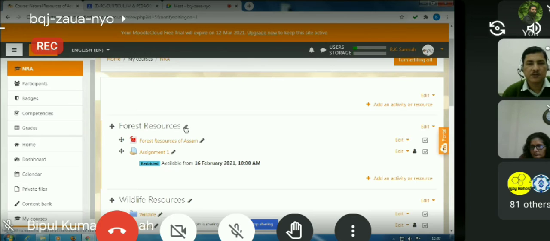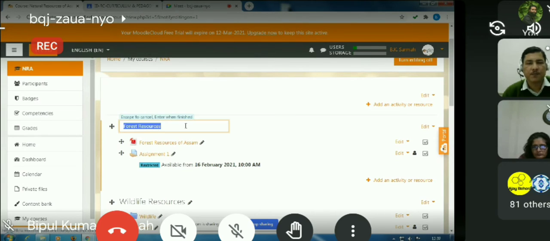Just click this pencil and you can change the name of this particular topic or week. You can give it as week 1 if you have kept your course in the weekly format, or if you have set it to topic format, topic 1, or a choice of your own by clicking this pencil.